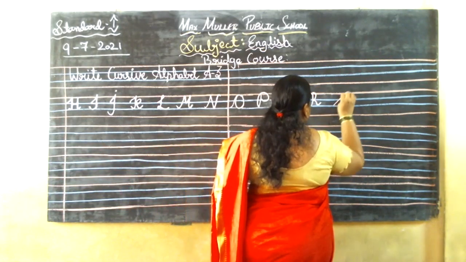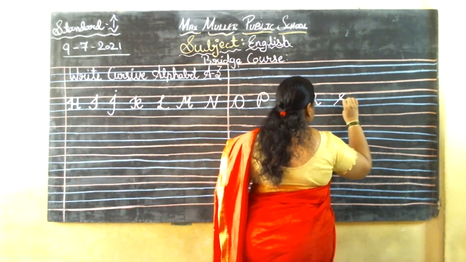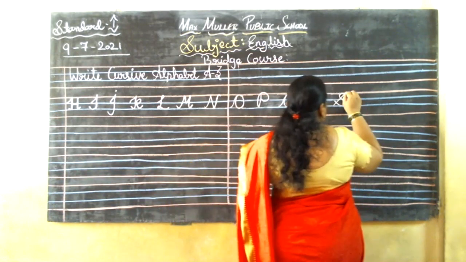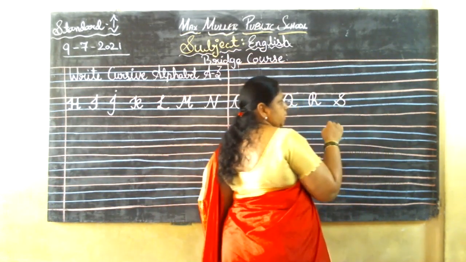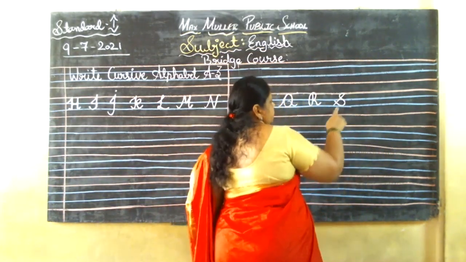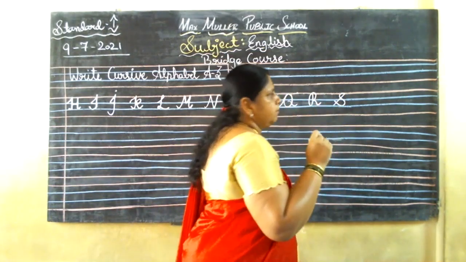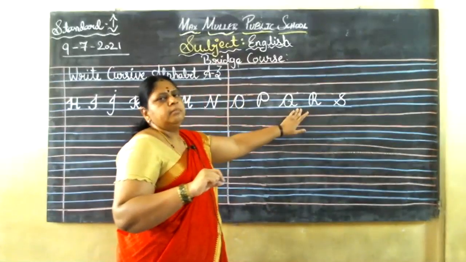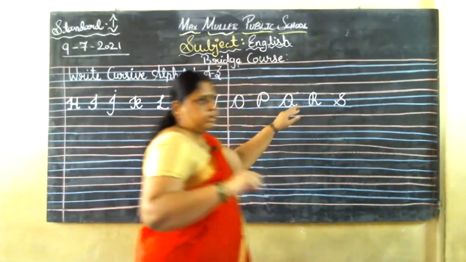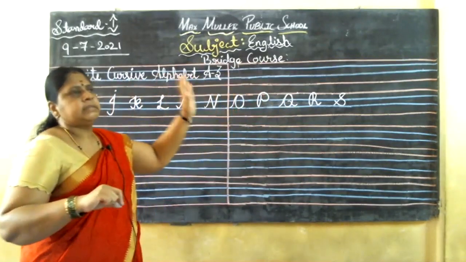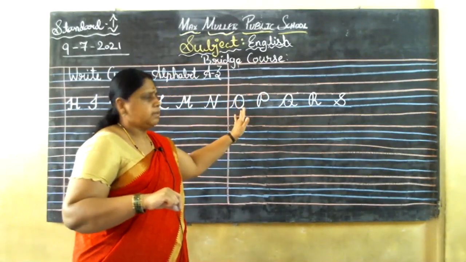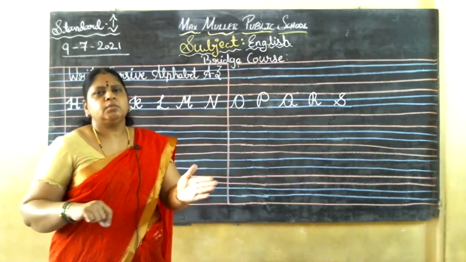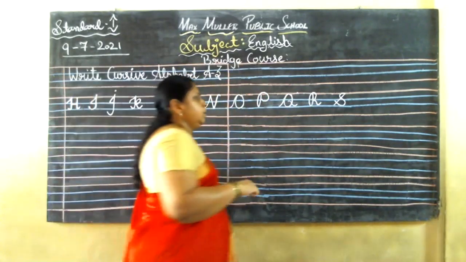Next is S. S again, slanting line comes. Then you need to do it like this. So, very careful. Take help of your mother or brother, sisters. I am again and again repeating it. Tell mommy to put the dots and give children. After the help of the dots, you can practice nicely. If not in the book, at least take a slate, children. Take a slate and practice it nicely. Then you can go for a book. Once you practice in the slate, next you do the homework in your book.